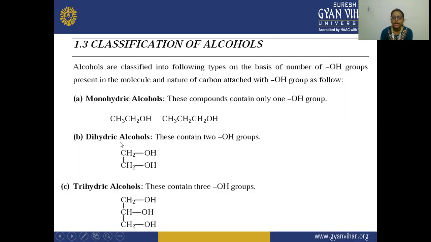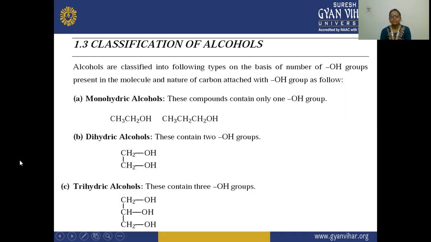Secondly, dihydric alcohol. As the name says, dihydric means two alcohol functional groups are present, while in mono only one OH is present. In dihydric alcohols, these contain two OH groups. You can see CH2OH, CH2OH, which means two OH groups are present. Next is trihydric alcohol. As the name signifies, tri means three, so three OH groups are present. Here you can see CH2OH, CHOH and CH2OH.